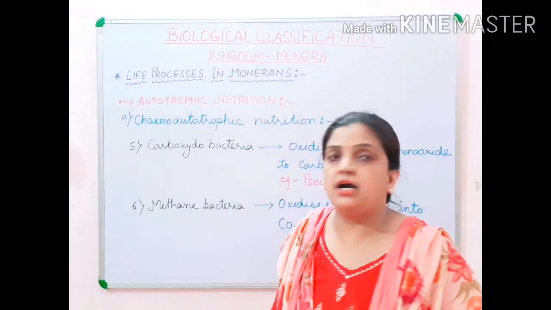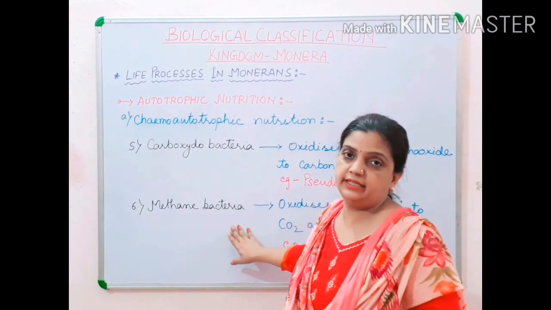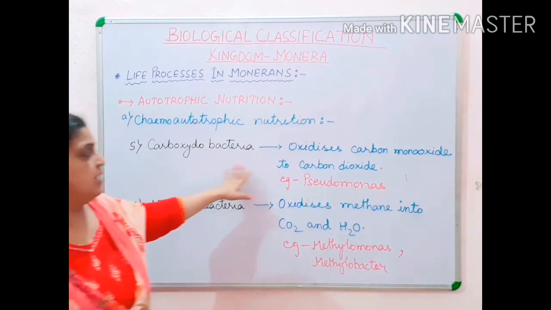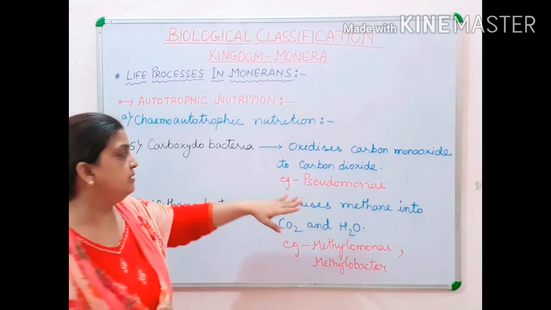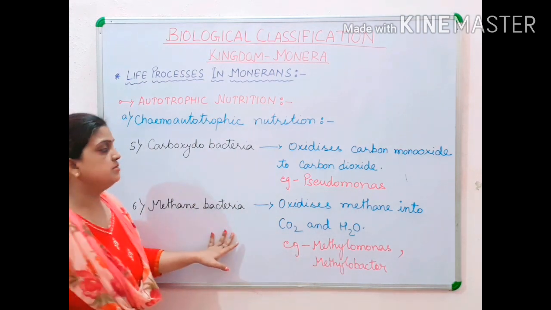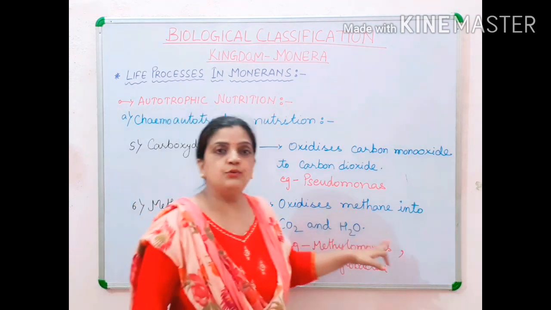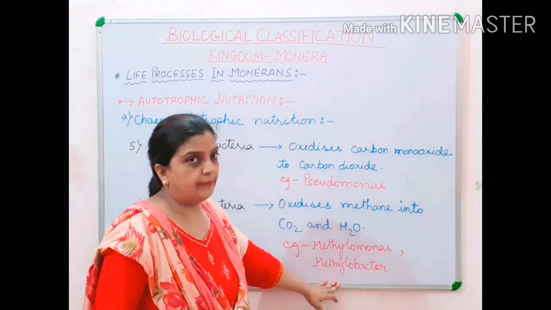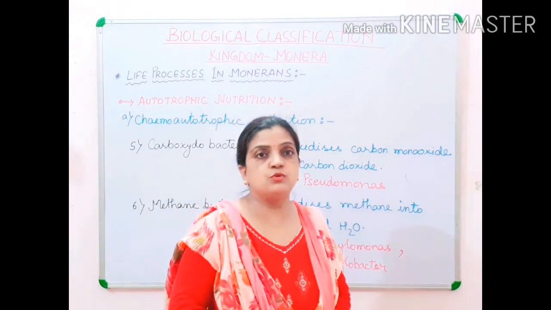And the next 2, children, are carboxydobacteria and methane bacteria. Now children, carboxydobacteria help in oxidizing carbon monoxide into carbon dioxide. Example is Pseudomonas. And methane bacteria help in oxidizing methane into carbon dioxide and water. And examples are Methylomonas and Methylobacter.